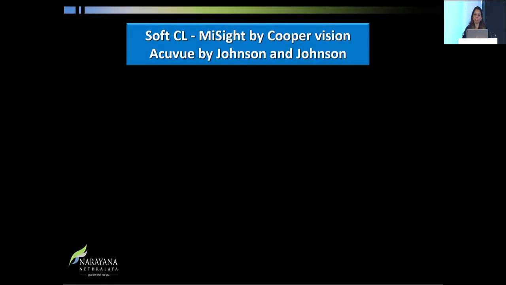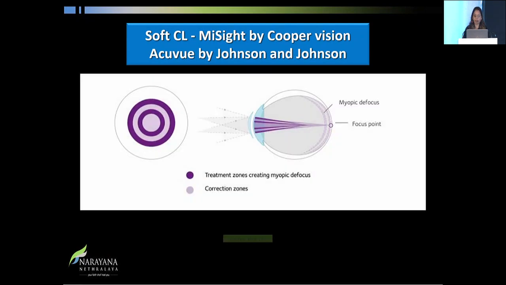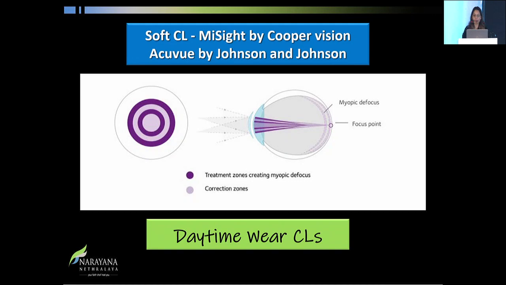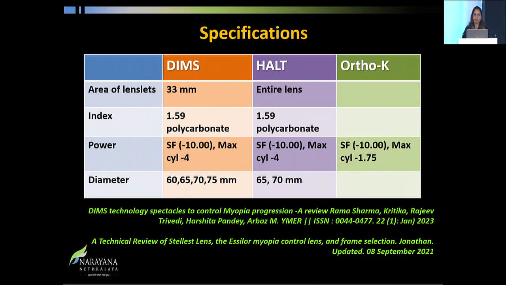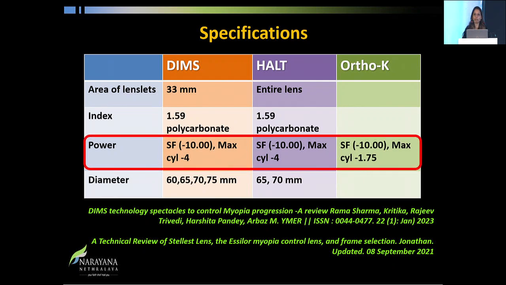Then the other options are the soft contact lenses, that is the MiSight or the AIOC 2024. These are basically daily wear contact lenses, with the same concept of treatment zones creating myopic defocus versus correction zones. So both work on the same concept. But we have to know that there is a certain limitation when you order any of these. The spherical equivalent should be less than -10, and the maximum cylinder for the DIMS and HALT is about -4. Regarding ortho-K, not more than -2 is allowed when you decide to order it.